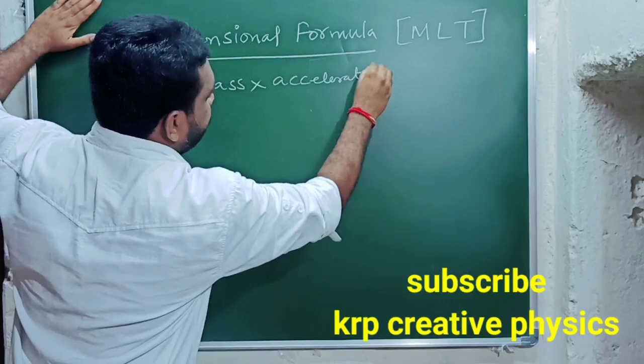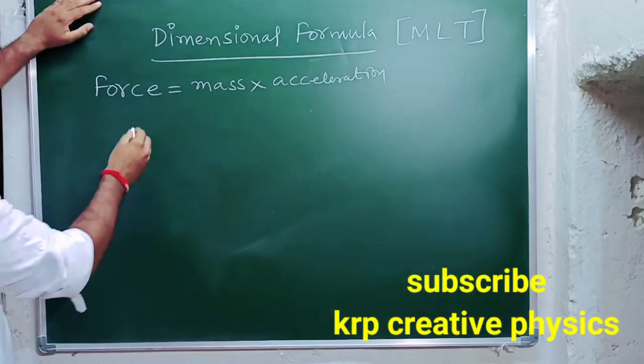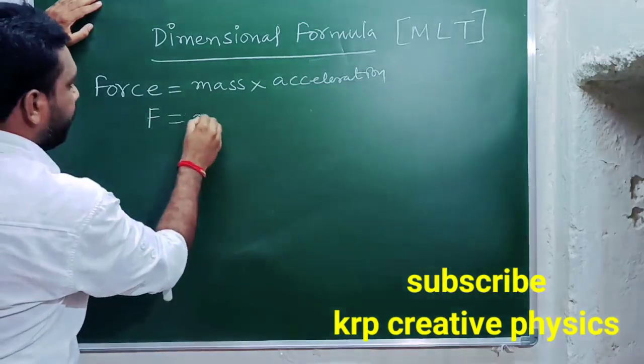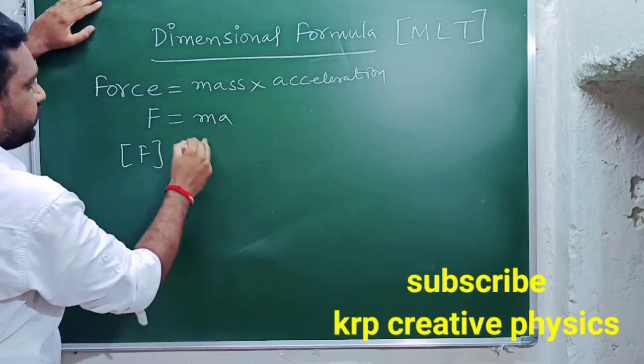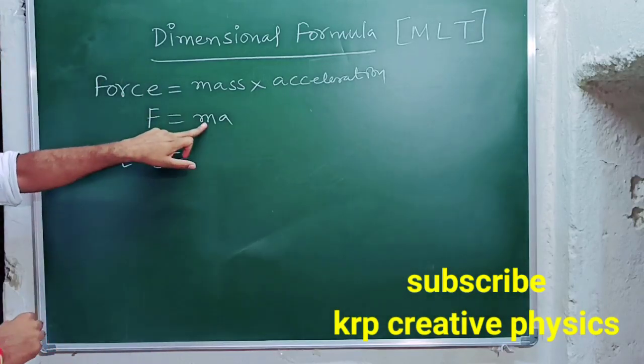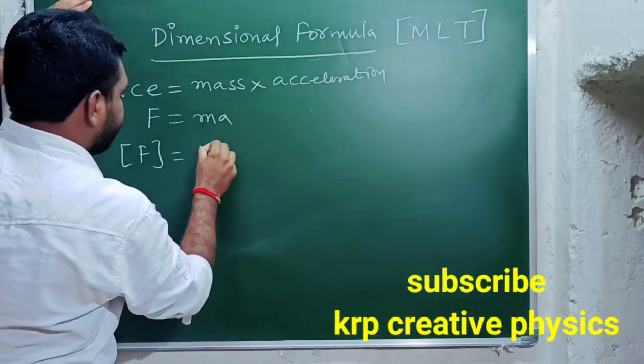So you should know the definitions and formulas, then only you will get the dimensional formulas. So these are all our basics. Force F equal to ma. So now we will find the dimensional formula of force. As we know that m means mass. So mass means what we can write? Capital M. It is very easy.